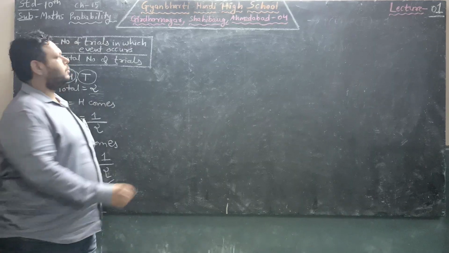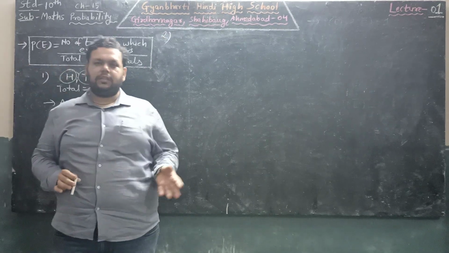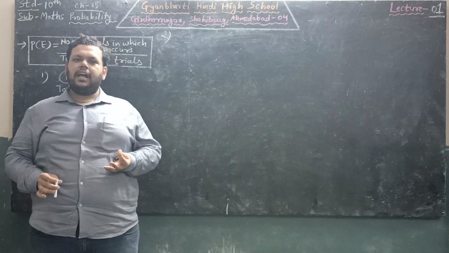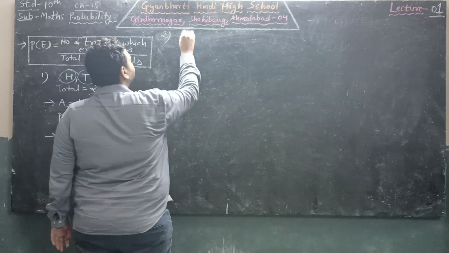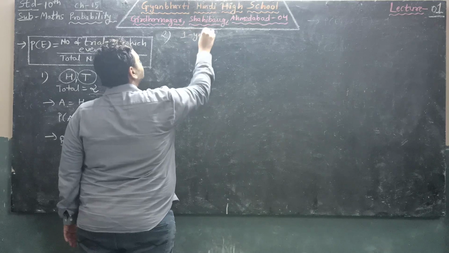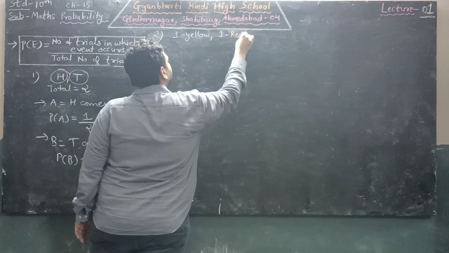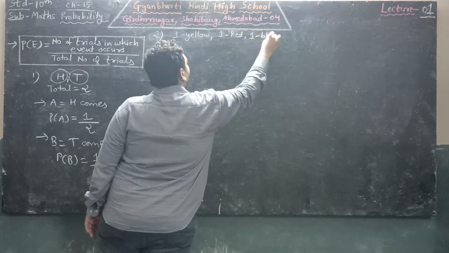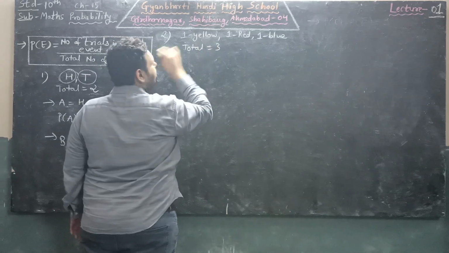Question number 2. Kritika has a bag in which there are 3 balls. One is of red color, one is of yellow color, and the third is of blue color. So total there are 3 balls.